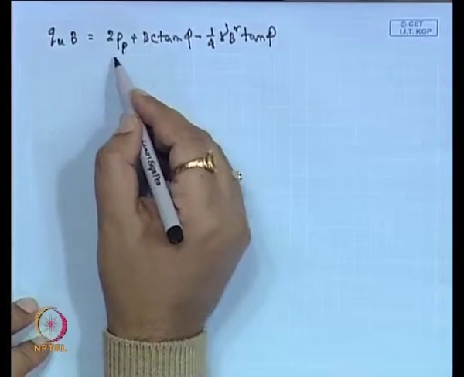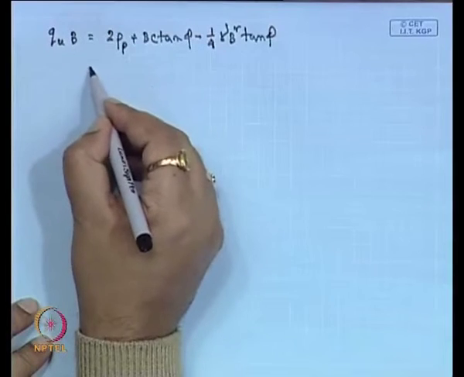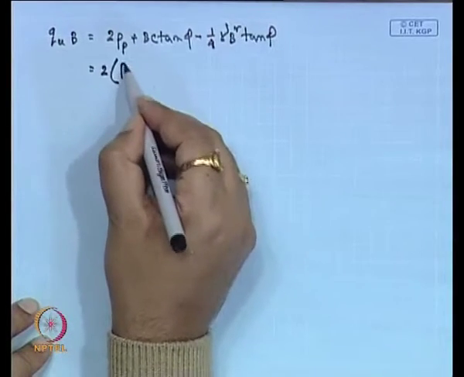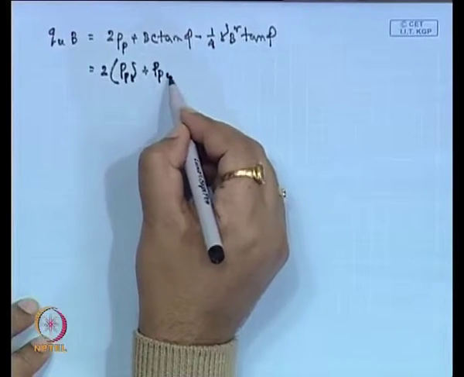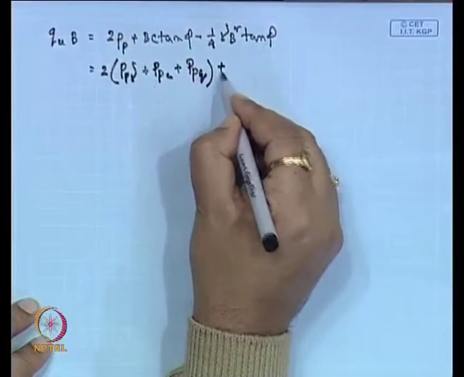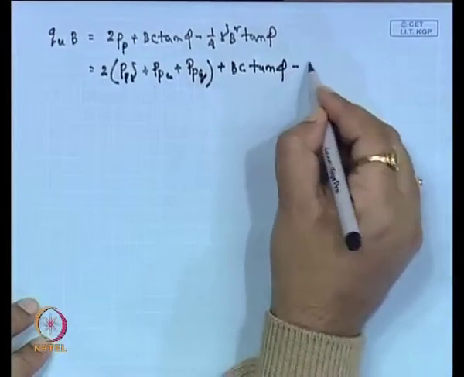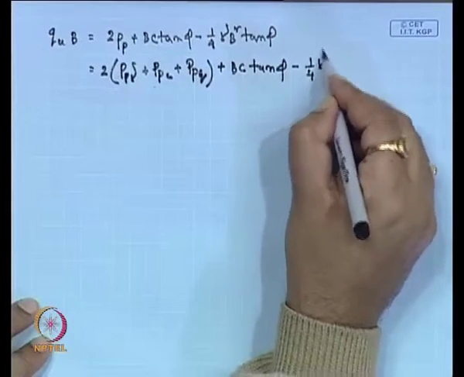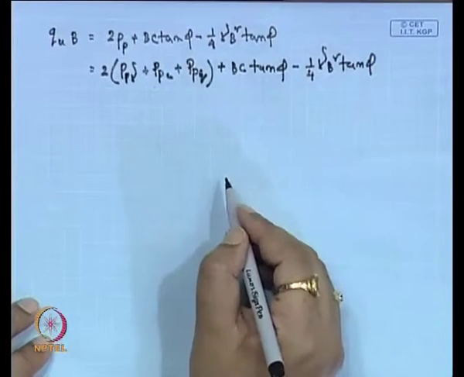If P p is the summation of three parts, then we replace it: 2 P p gamma plus P p C plus P p Q, plus B c into tan phi minus 1 by 4 gamma B square into tan phi.